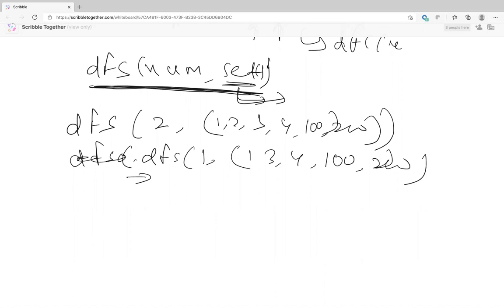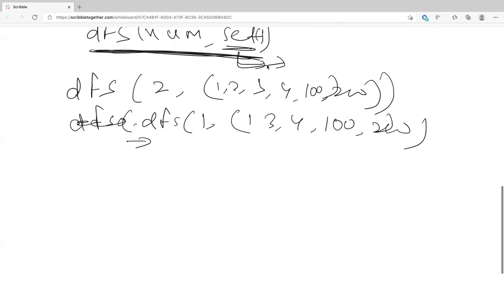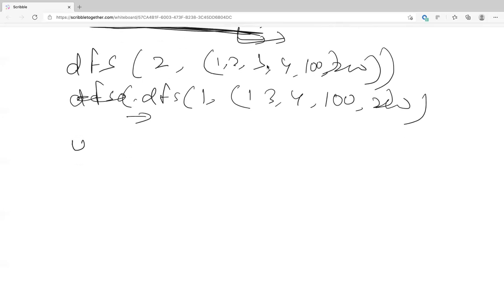There is no counter here that we are passing in and then updating. It's a recursion call, and the stack will work that way. If we write the base condition that if the set does not contain this number, return 0, then the recursion stops there, and then just return 1 plus DFS of number plus 1, comma set.